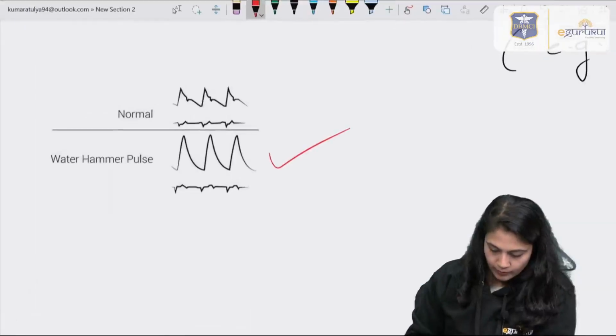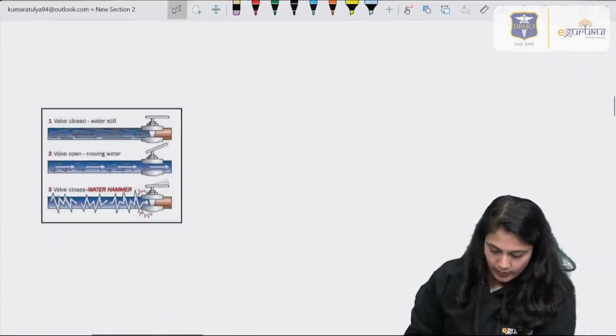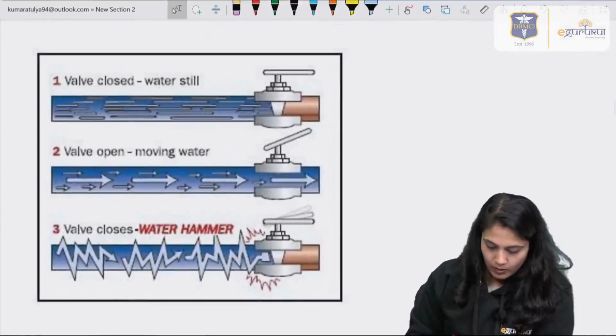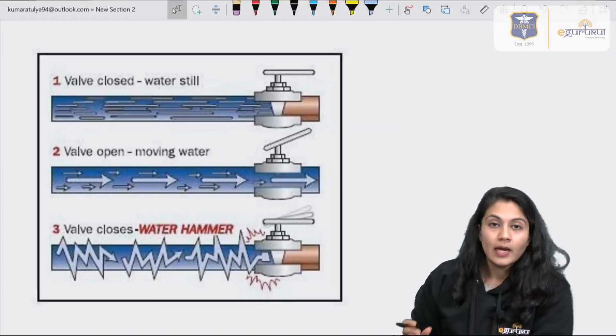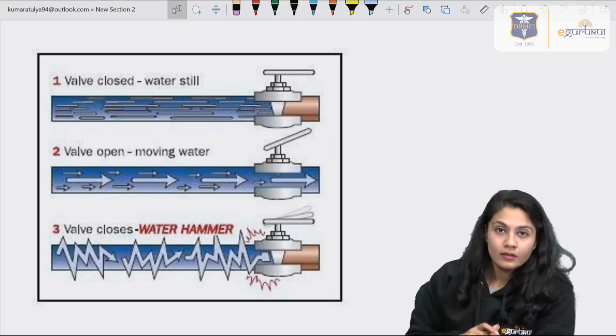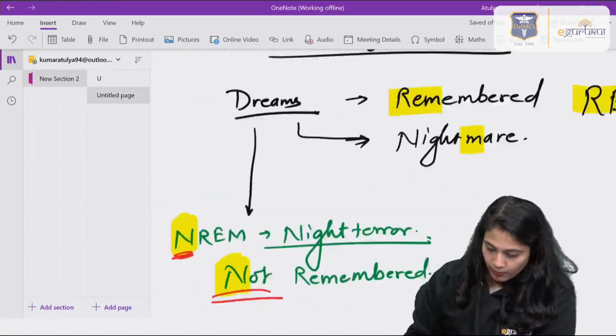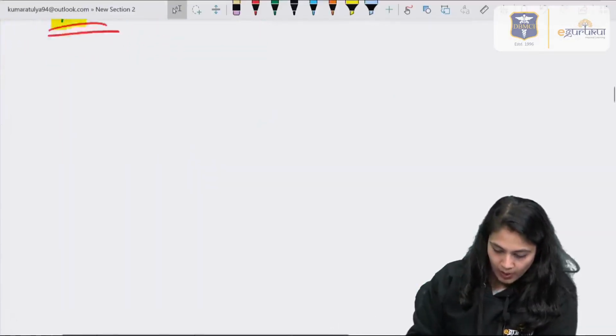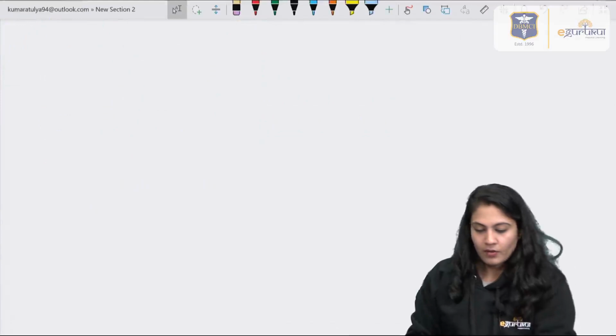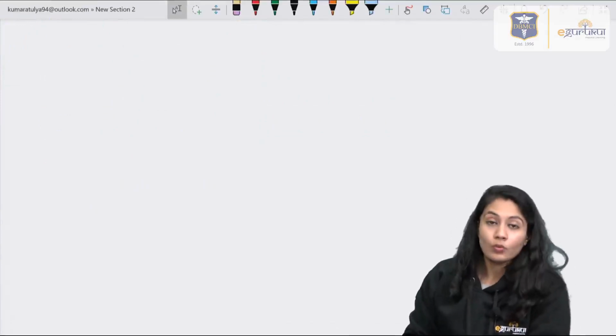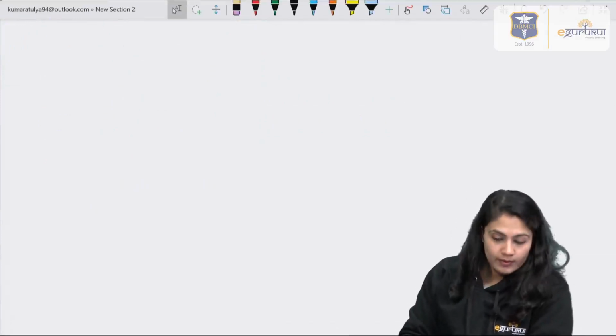Now why aortic regurgitation? Let's have a look. So always remember, this pulse will look like this, and you can feel the water hammer pulse. Let's discuss what happened and why this water hammer pulse, or bounding pulse, occurs.